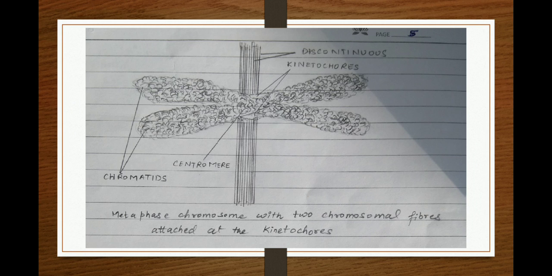In the metaphasic chromosome, the region where the primary constriction is present is where the centromere is located. The centromere is surrounded by a plate of protein called the kinetochore. This kinetochore region binds with the microtubule. Here the clear metaphasic chromosome is shown with two chromosomal fibers attached at the kinetochore.